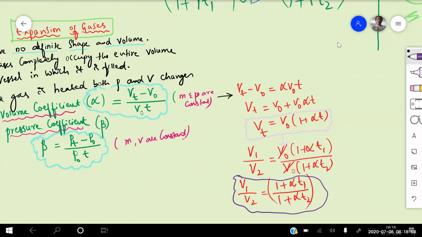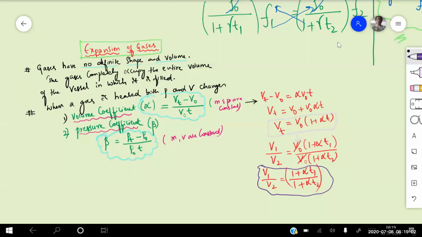See this one once again. Volume coefficient alpha is equal to Vt minus V naught by V naught into T, where mass and pressure are kept constant. Now I can even write like this: Vt minus V naught is equal to alpha into V naught into T. So V naught I have taken inside, so it is V naught plus V naught into alpha into T. V naught is common, 1 plus alpha into T. This is our general formula.